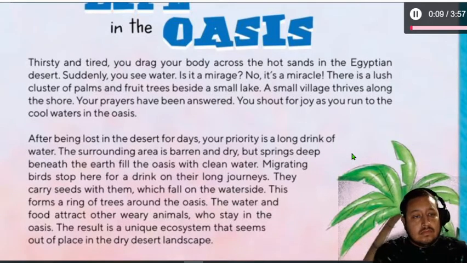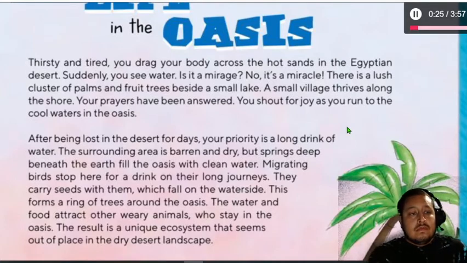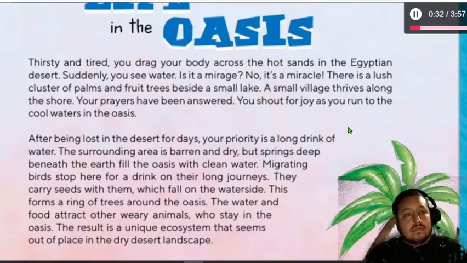Thirsty and tired, you drag your body across the hot sands in the Egyptian desert. Suddenly, you see water. Is it a mirage? No, it's a miracle. There is a lush cluster of palms and fruit trees beside a small lake. A small village thrives along the shore. Your prayers have been answered. You shout for joy as you run to the cool waters in the oasis.